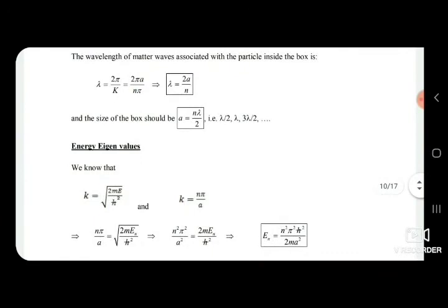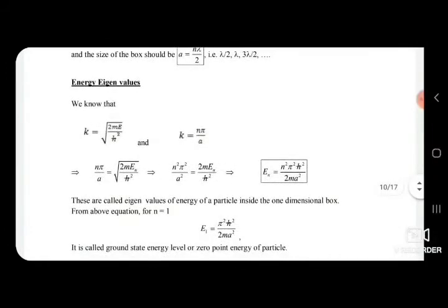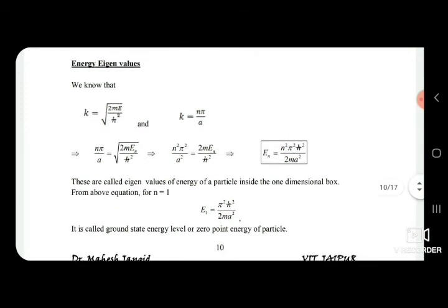Similarly, we can get the energy eigenvalues. To find the energy eigenvalues, we know that k equal to under root 2 m E upon h cross square and k equal to n pi upon a. So n pi upon a equal to under root 2 m E upon h cross square, implying n square pi square upon a square equal to 2 m E upon h cross square.